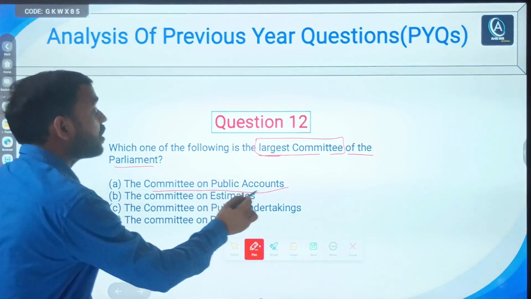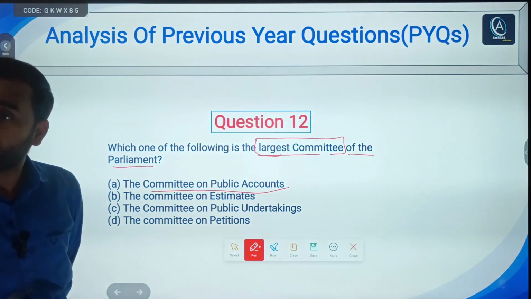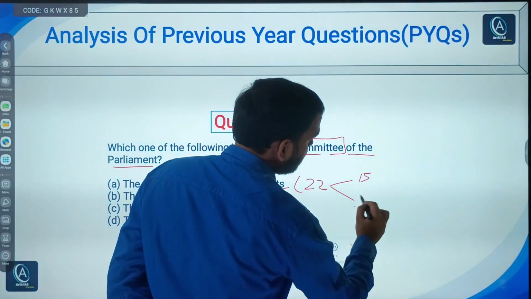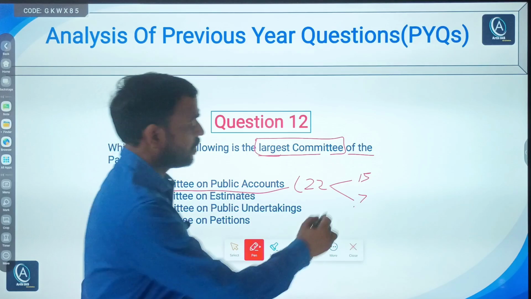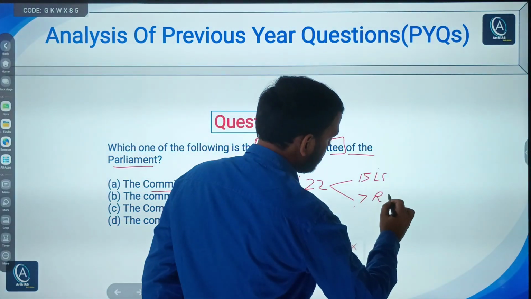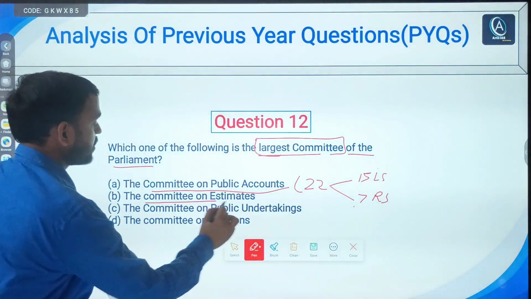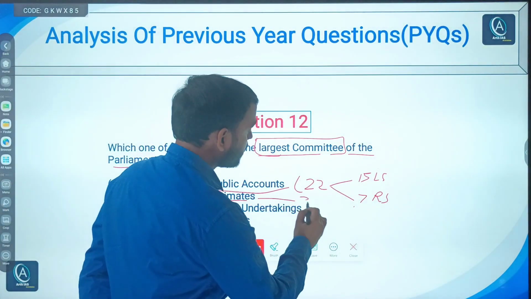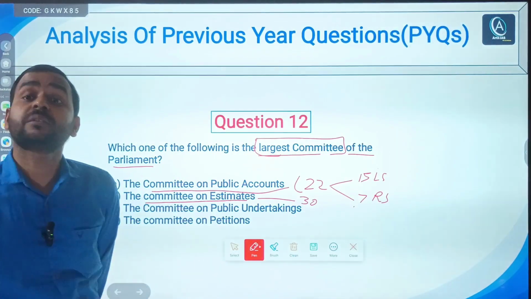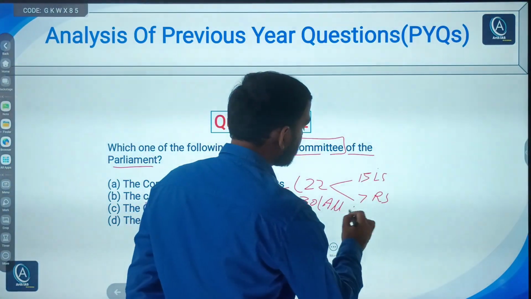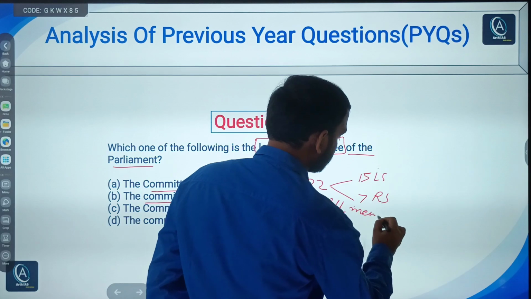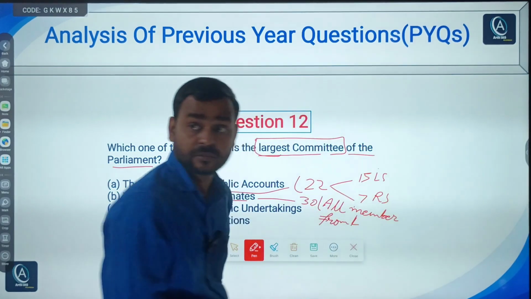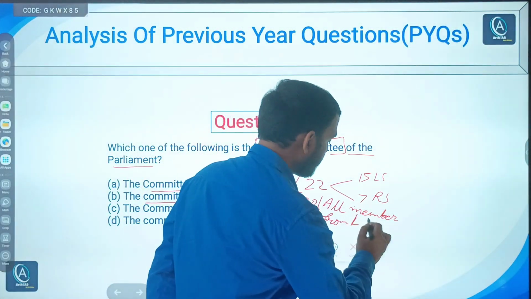So first is the committee on public accounts. It has 22 members, 15 from Lok Sabha and 7 from Rajya Sabha. Committee on estimates has 30 members, and all members are from Lok Sabha, not Rajya Sabha.